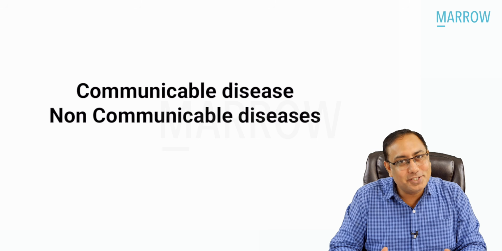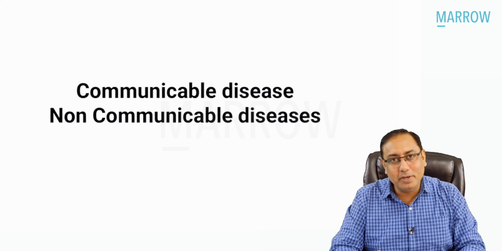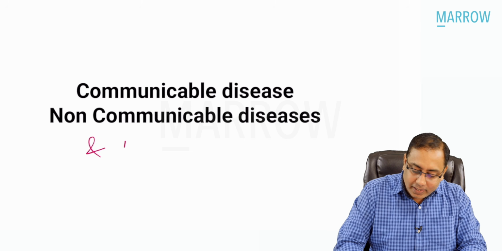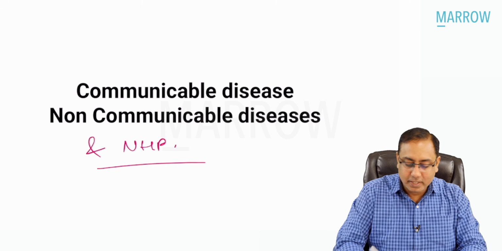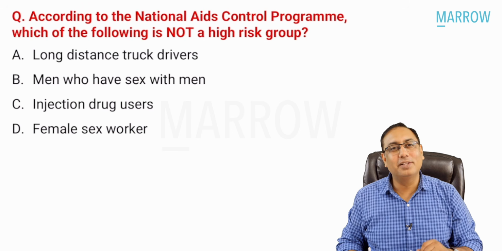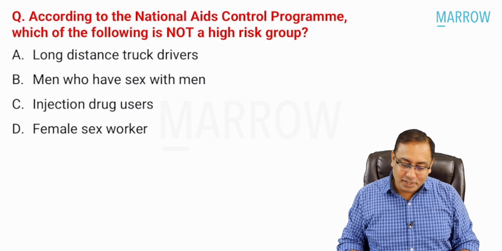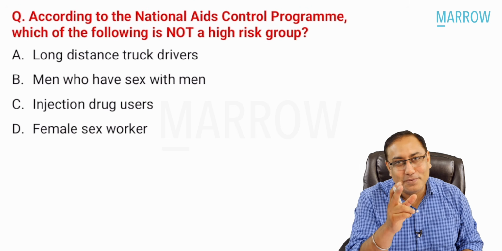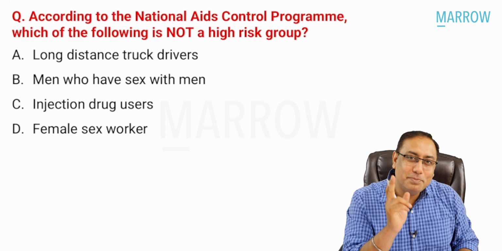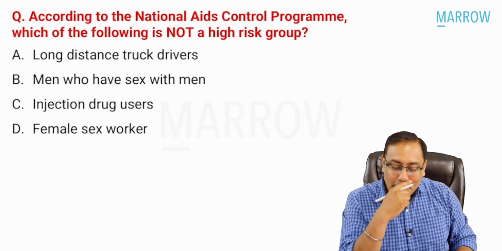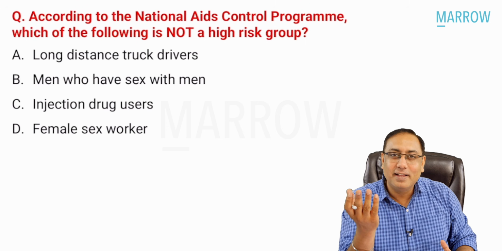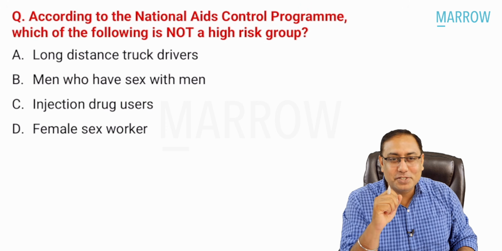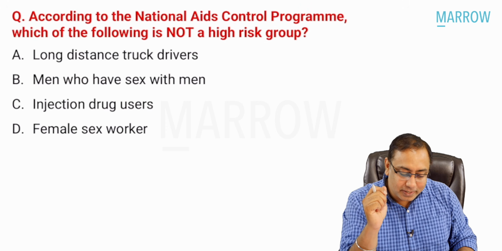Coming to the big mega chapter about communicable disease, non-communicable disease, and the related national health programs. That's a huge chapter. Let us take on the MCQ. According to the National AIDS Control Program, which of the following is not a high-risk group? All the students who have attended my classes must be smiling and laughing right now, because this is a question on which we spend less time, but there is a lot of information, and this is a 100% strike rate MCQ.